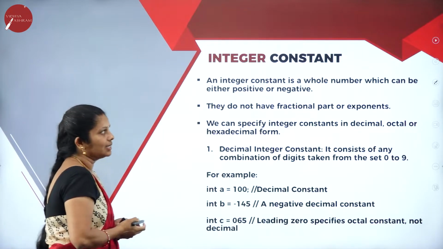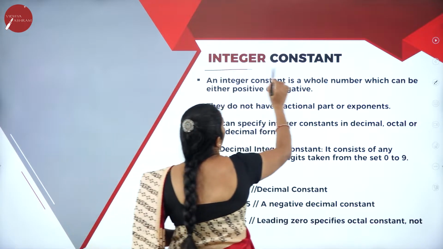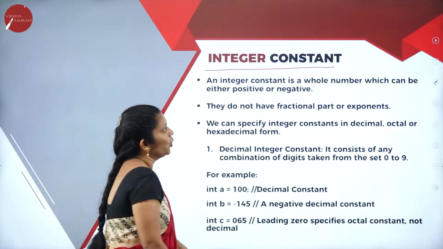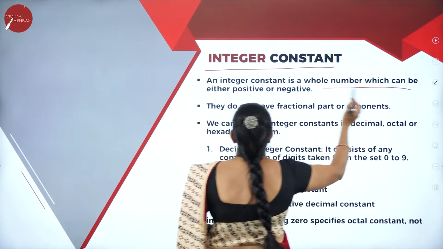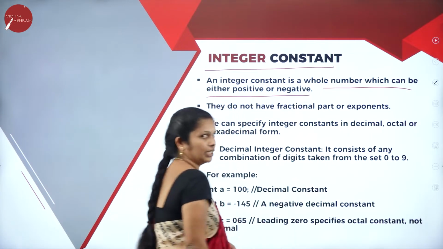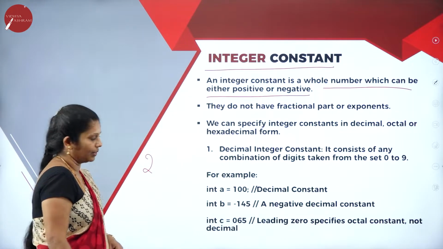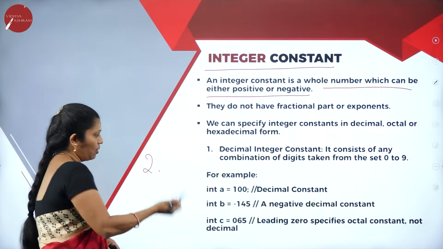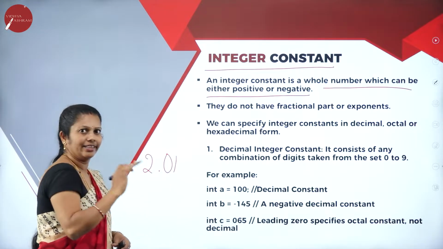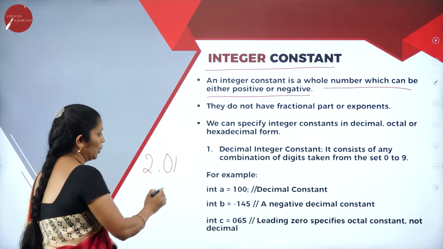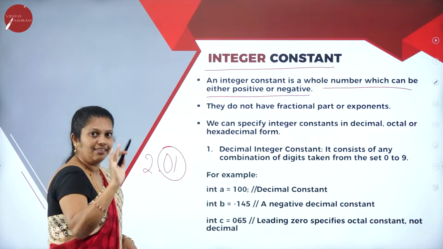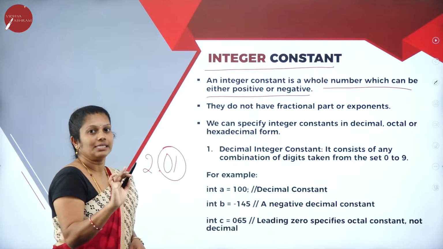One by one we'll discuss integer constant. Integer constant is a whole number which can be either positive or negative. For example, if I write 2, that is an integer number. If I write 2 point 0, 1, anything, then it cannot be called an integer. It's a float value. If you have any values after the point, then it cannot be called an integer.